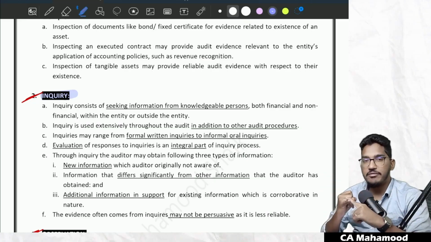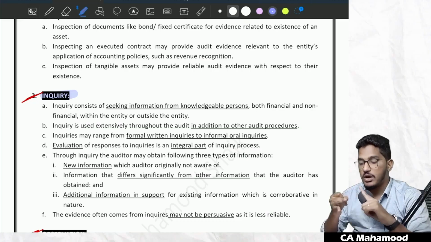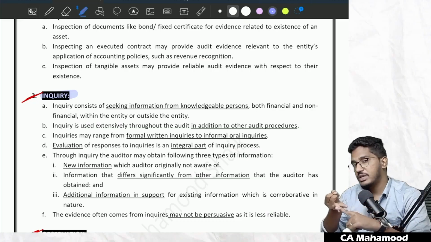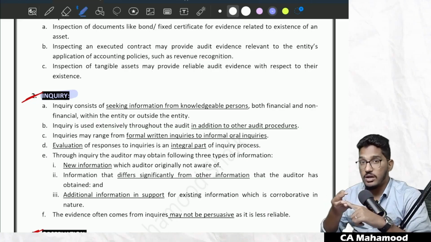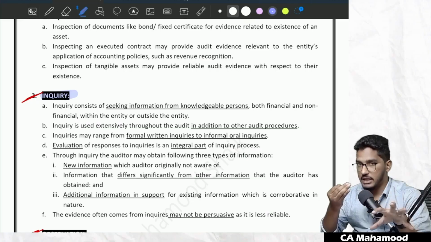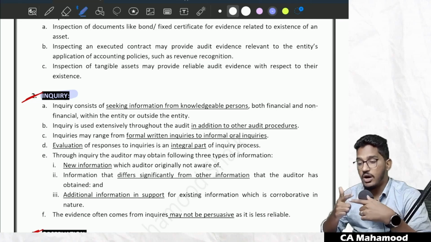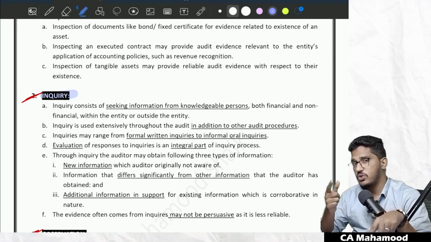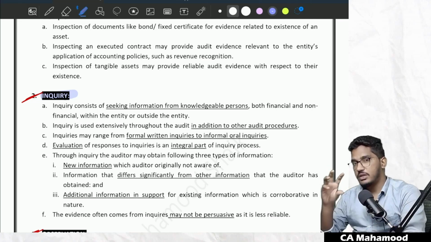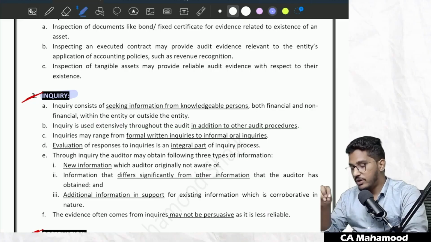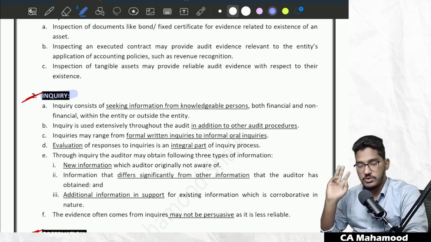Number 1, new information which you are not at all aware of, or information which supports the information which you already know, or information which is contradicting with the information which you know. So by doing inquiry, you will get any of these three kinds of information.